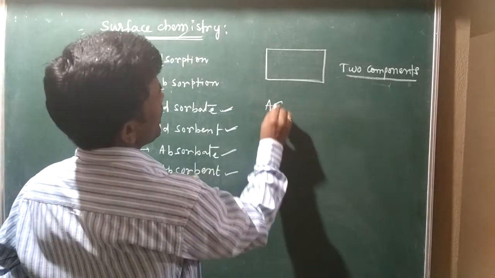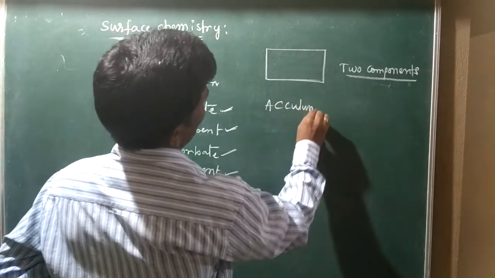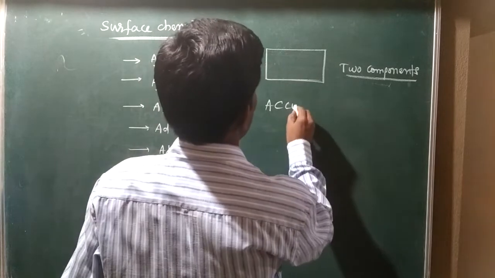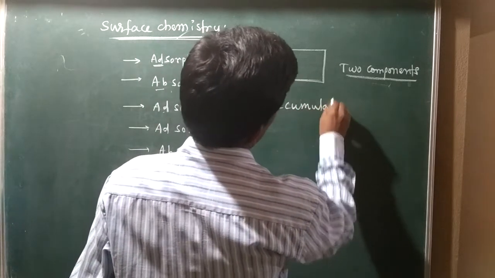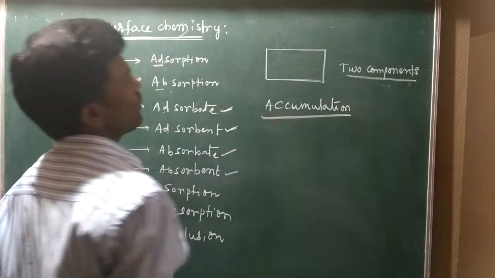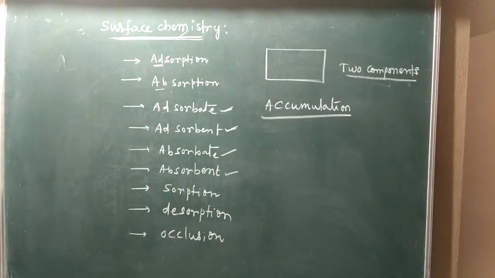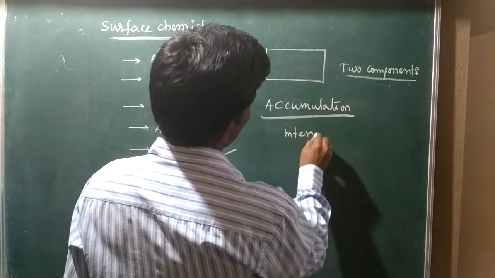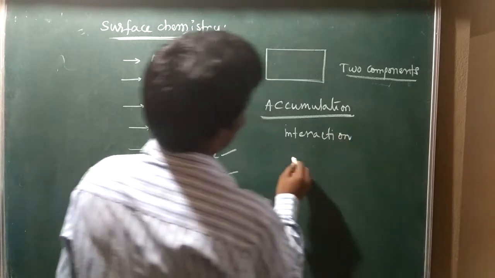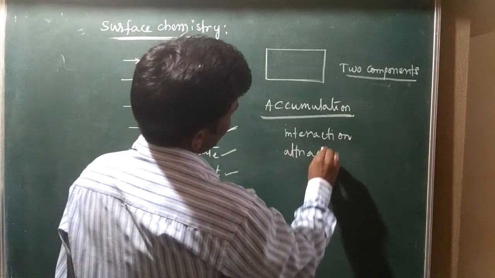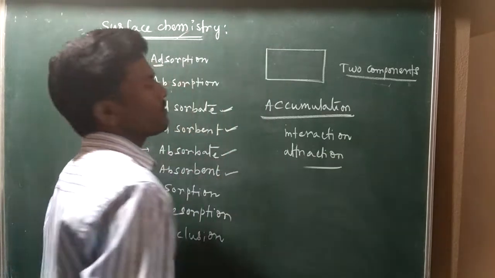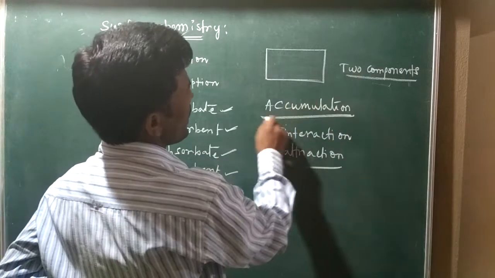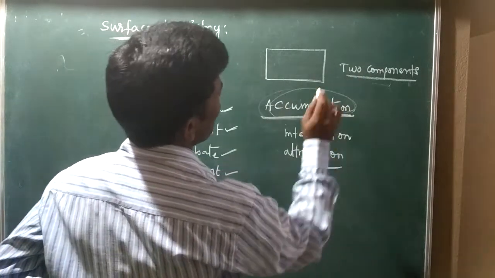It is also known as accumulation of your components, or interaction of your components, or attraction of components. At least two components, interaction of components is called accumulation of components, or call it adsorption.